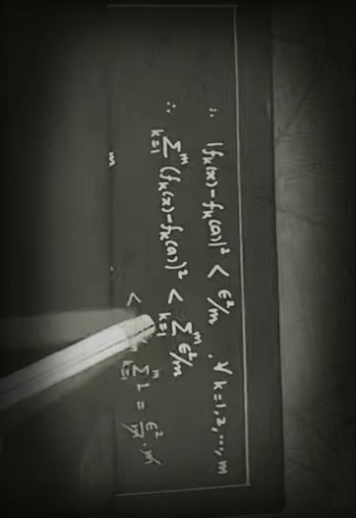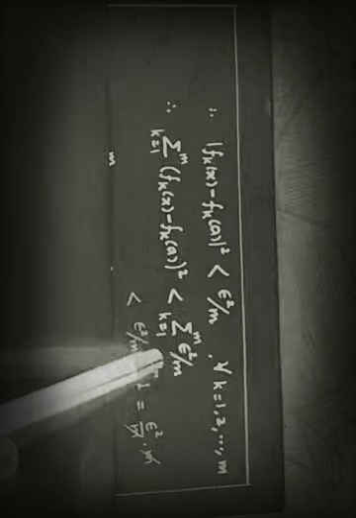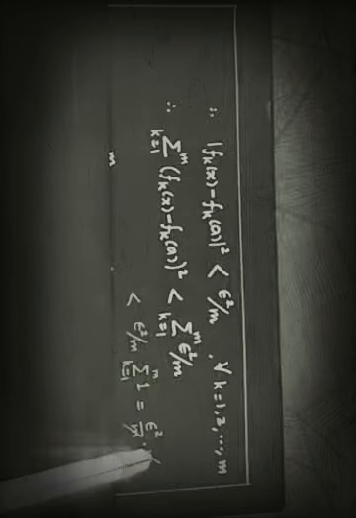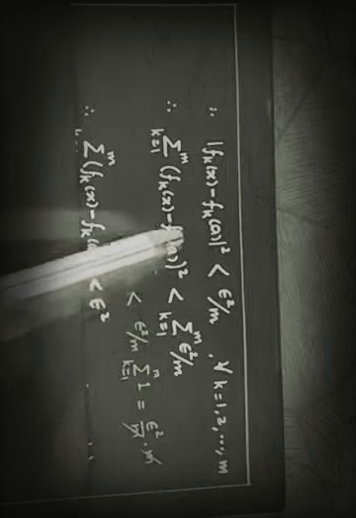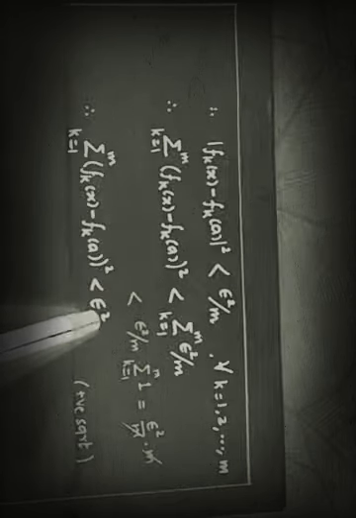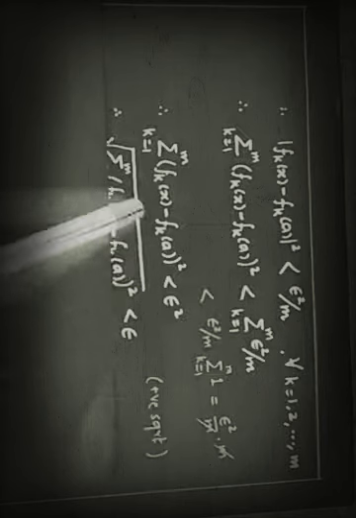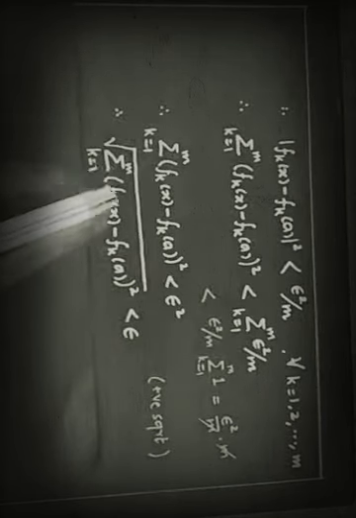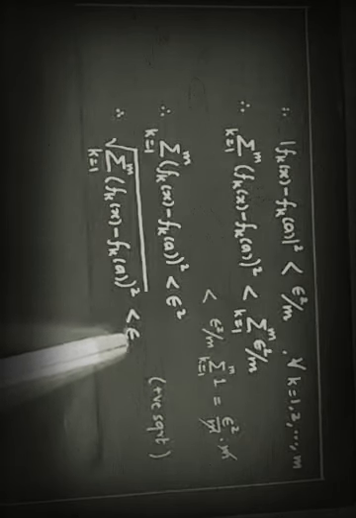In each term we have epsilon square upon m, plus epsilon square upon m, plus epsilon square upon m, m times. So it will be m times epsilon square upon m. But this m is getting cancelled. So this summation is strictly less than epsilon square. And if this summation is less than epsilon square, taking its positive square root on each side, we'll have the square root of summation of (fk(x) minus fk(a)) square. This is strictly less than epsilon.